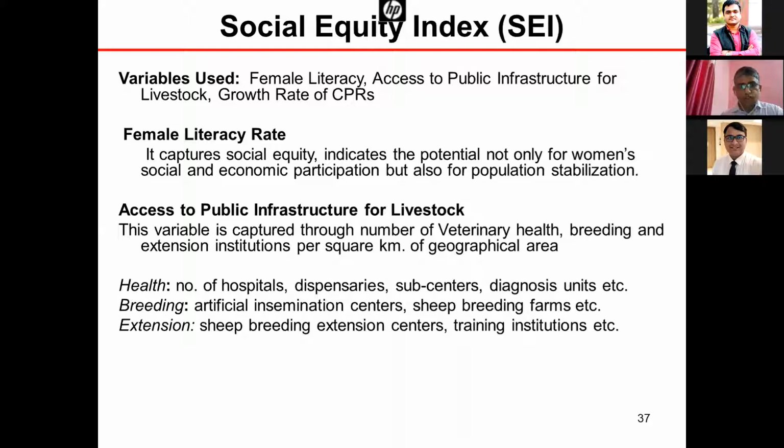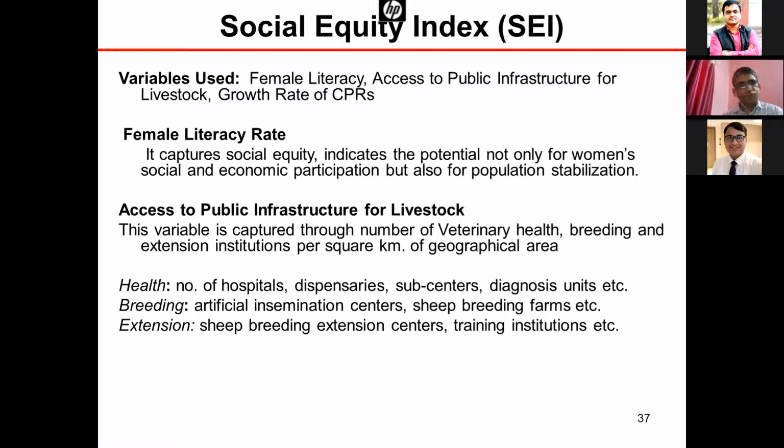Then access to public infrastructure facilities for livestock. This variable we captured through the number of veterinary health, breeding, and extension institutes. Health institutes means the number of hospitals, dispensaries, sub-centers, diagnostic units, and then AI centers, sheep breeding farms, etc. These data are available at district level, and for most of the states.